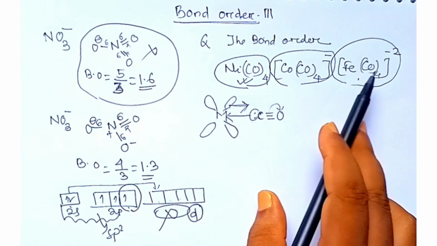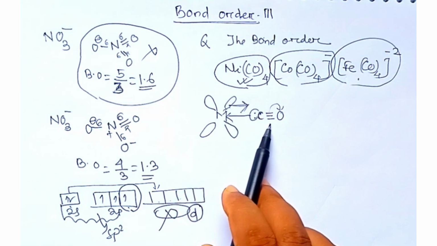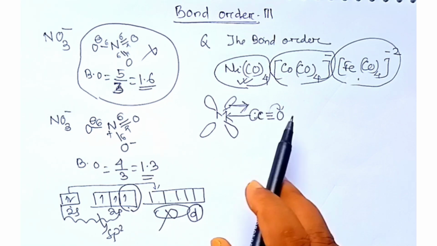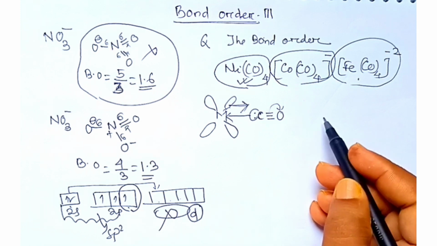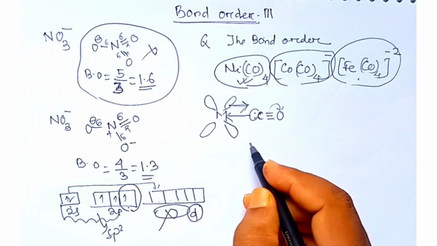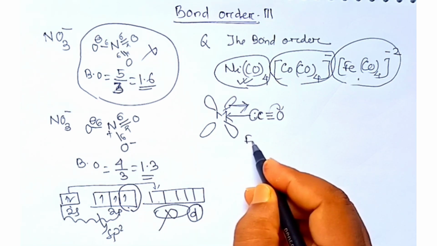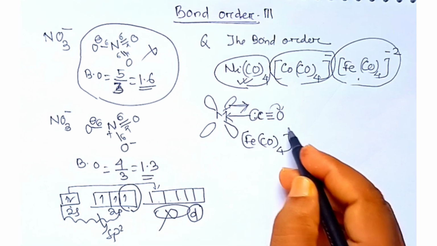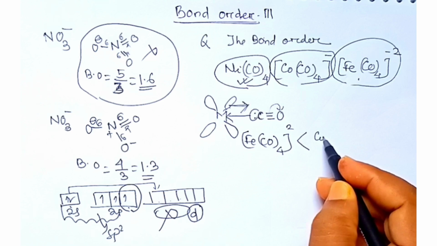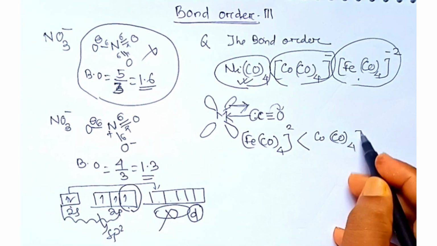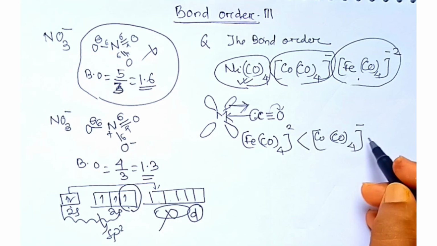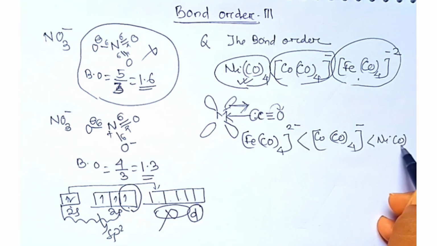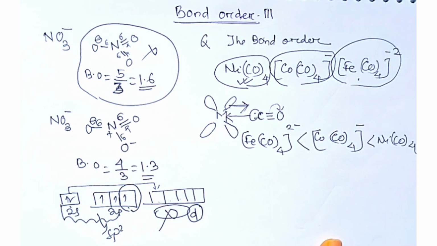So the CO bond becomes weaker, that means its bond order will be decreased. If we arrange the molecules in order, the least bond order will be in the case of Fe(CO)4 2 minus, then Co(CO)4 1 minus, and then our neutral molecule Ni(CO)4. Okay,